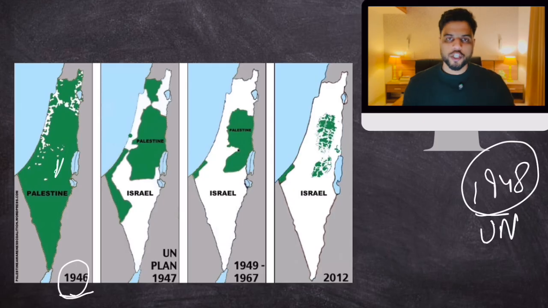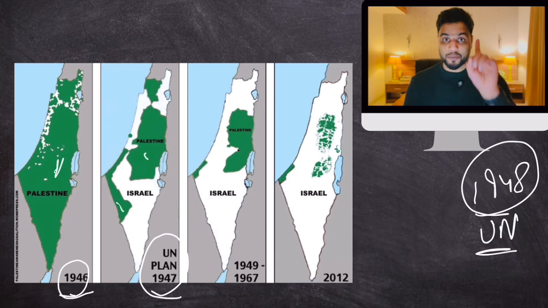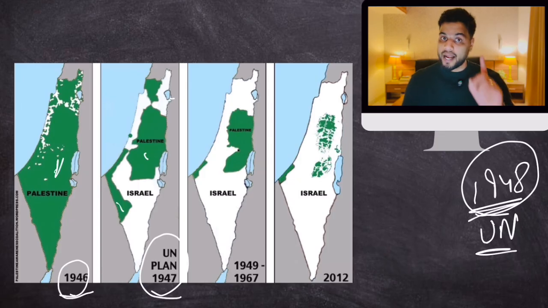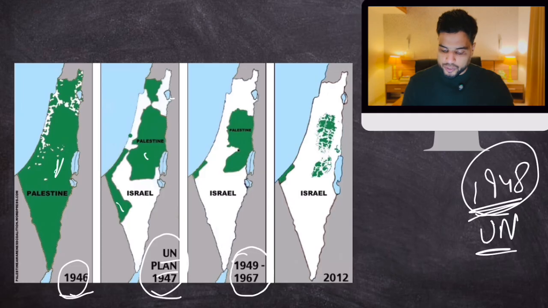The partition plan for Israel and Palestine. As per the UN partition plan, this was supposed to be Israel, and the green territory was supposed to be Palestine. But the surrounding Arab countries did not like this partition plan, so they declared war on Israel in 1948. Israel won that war, and as a result, Israel ended up occupying more territory than the UN plan. This was between 1949 and 67.